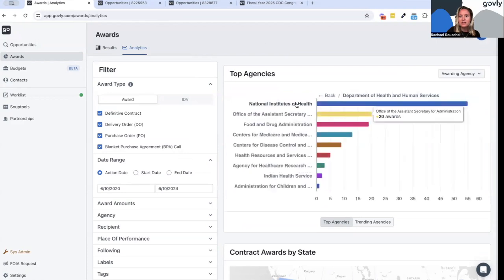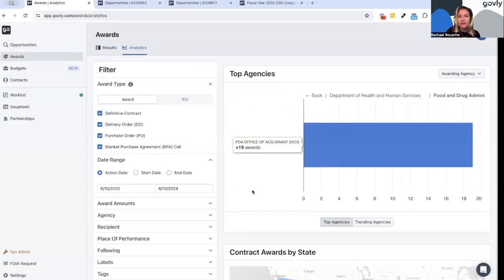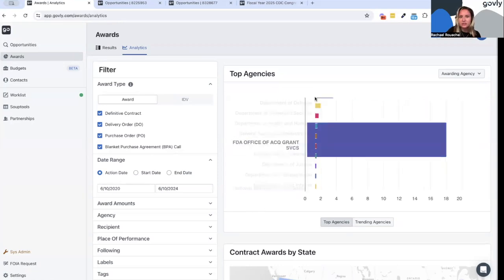If you click in, it'll actually split it out by component or sub-agency. You can go deeper and deeper. So let's say, okay, let's take a look even more narrowly within FDA. Click again, then it'll show you specifically where that's coming from. No surprise, the Office of Acquisition Grant Services.